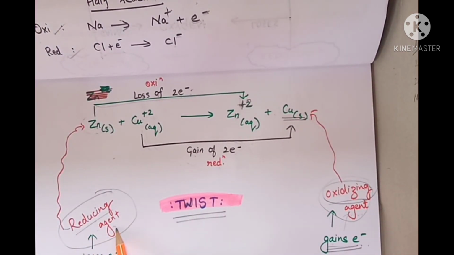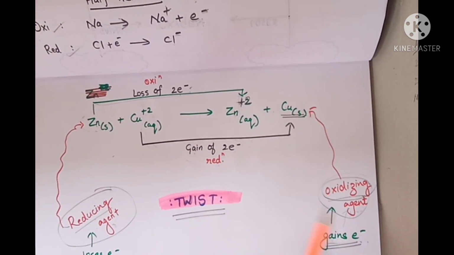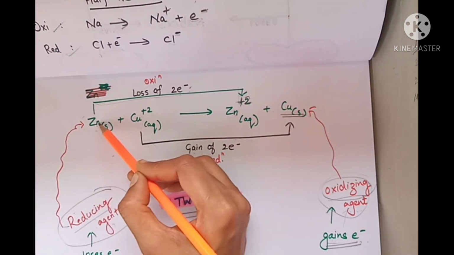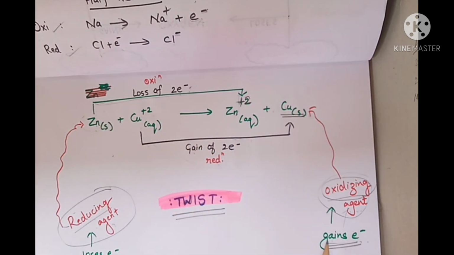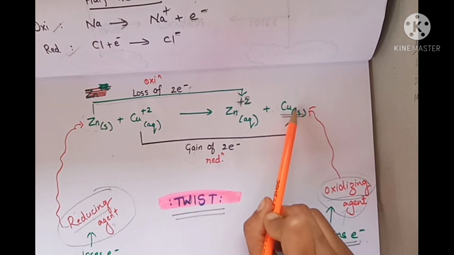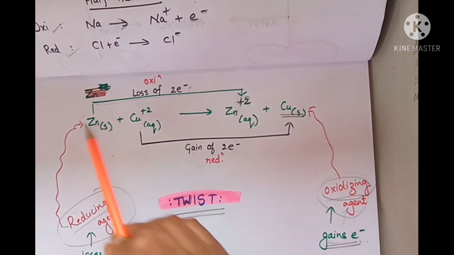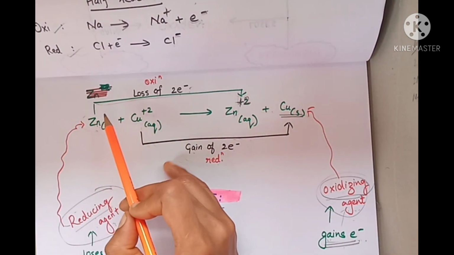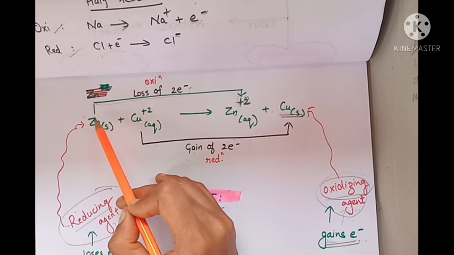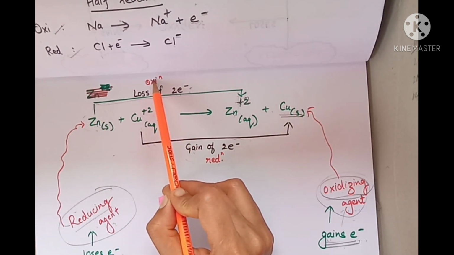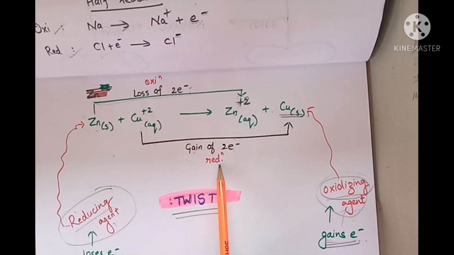Now reducing agent and oxidizing agent. Students, what you have to remember, that the one who loses electron will be known as reducing agent, and the one who gains electron will be termed as oxidizing agent. Whereas for the definition of oxidation, losing of electron is oxidation and gaining of electron is reduction.